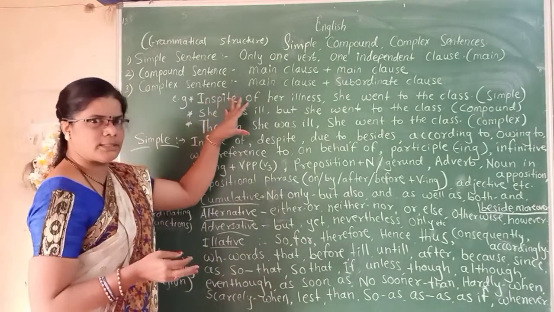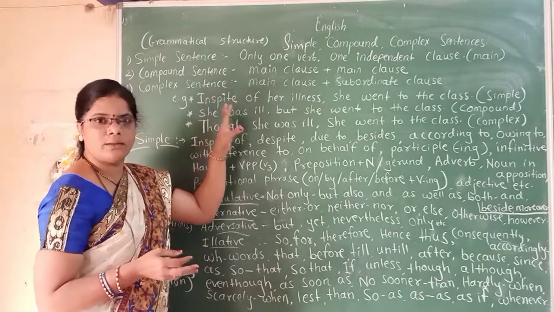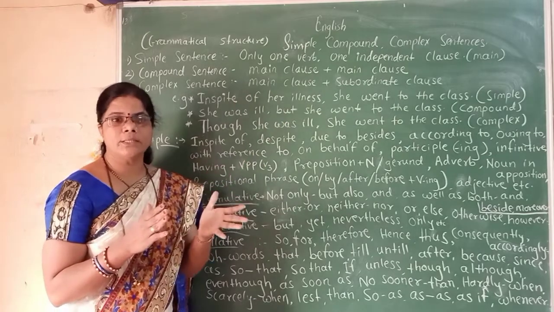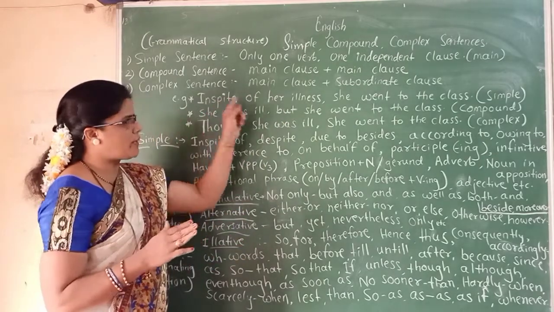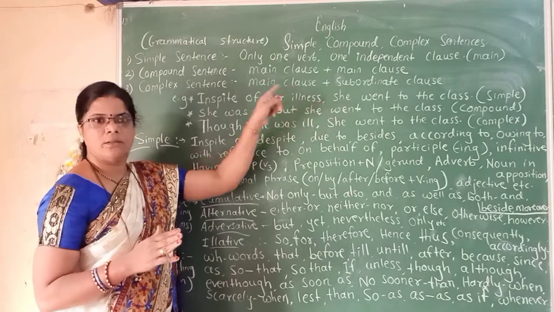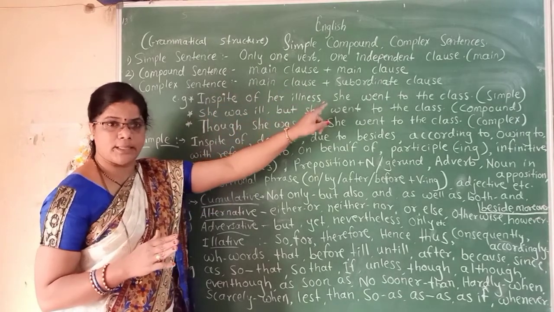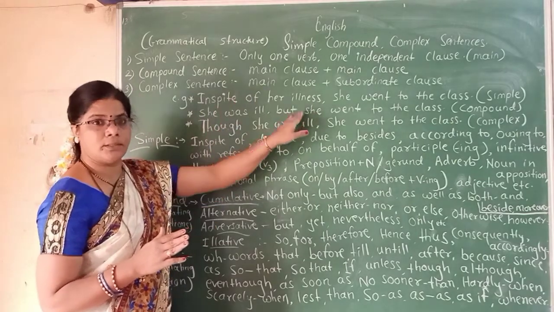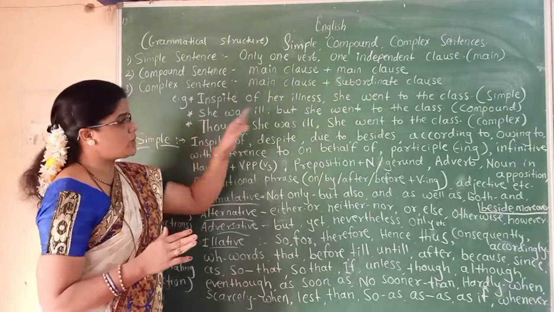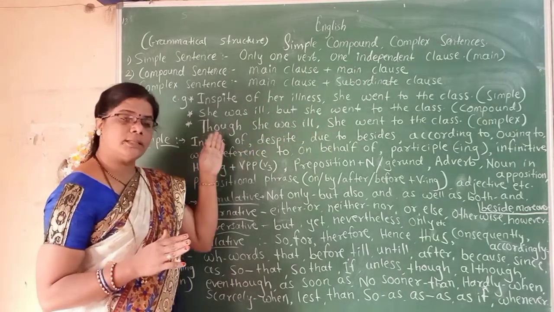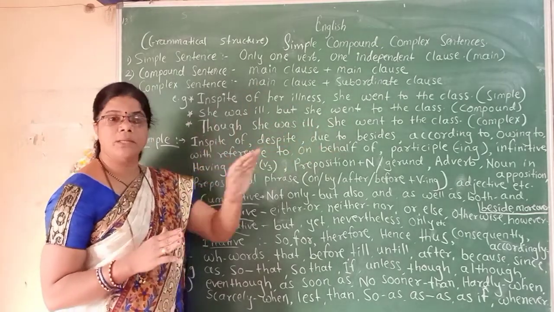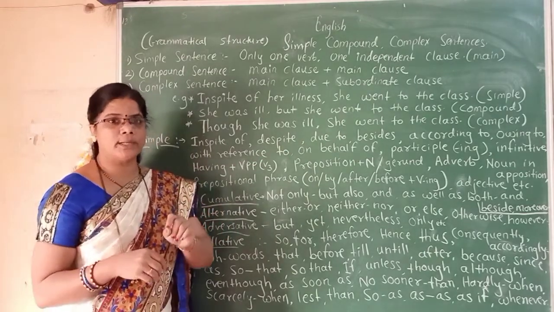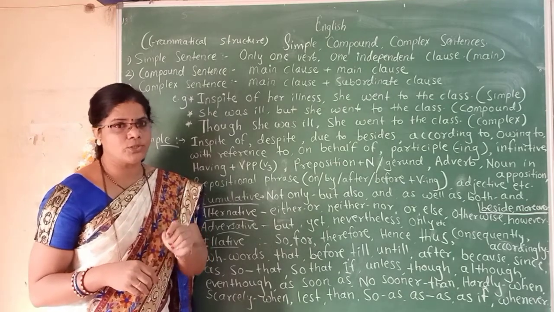Because in these sentences you will have found one thing, the meaning of these sentences is the same, only the grammatical structure changed. Here, in spite of her illness, she went to the class. आजारी असून सुद्धा ती क्लासला गेली. She was ill, but she went to the class. ती आजारी होती, पण ती क्लासला गेली. Though she was ill, she went to the class. जरी ती आजारी होती तरी ती क्लासला गेली. Meaning is the same, but grammatical structure is different when different words, coordinating conjunctions and subordinating conjunctions, are used.